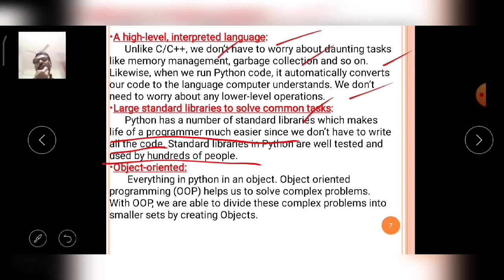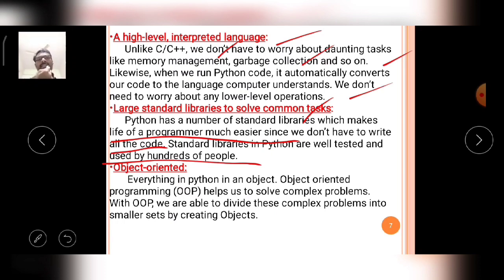That means not only standard programming concepts, Python supports object oriented programming concepts as well as GUI concepts, graphical user interface concepts also. These concepts will all be learned in future classes. So Python is an object oriented language also.